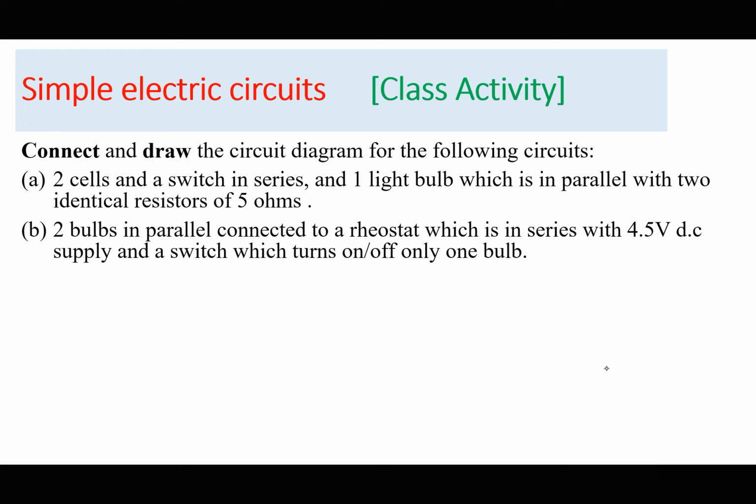Part B, two bulbs in parallel connected to a rheostat, which is in series with a 4.5 volts DC supply and a switch which turns on or off only one bulb. So the student should be able to make such a connection, and the switch should only turn off one bulb. It means the other bulb should continue lighting when the other one is turned off. The student should be able to connect that.